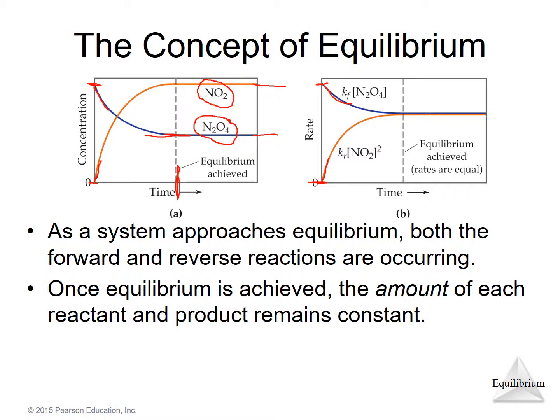I get to a certain point here, this is that same equilibrium time, where both forward and reverse reactions are occurring at the same rate. Notice the lines converge at this point, at this rate, and at that point we've achieved equilibrium.